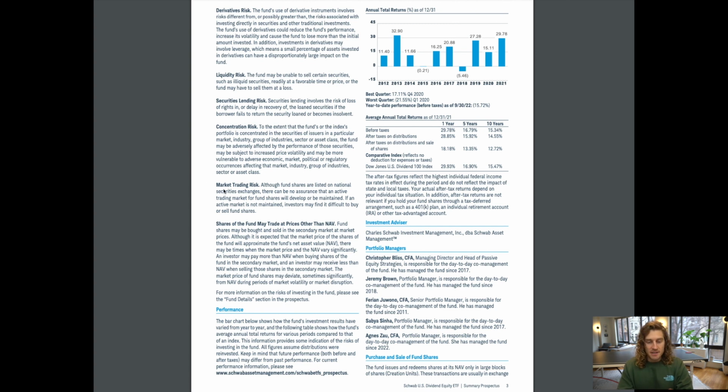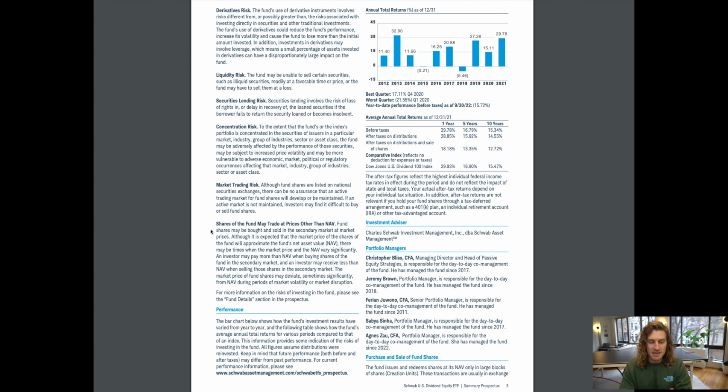Market trading risk. Although fund shares are listed on national security exchanges, there can be no assurance that an active trading market for fund shares will develop or be maintained. If an active market is not maintained, investors may find it difficult to buy or sell fund shares. Shares of the fund may trade at prices other than NAV. Fund shares may be bought and sold in the secondary market at market prices.